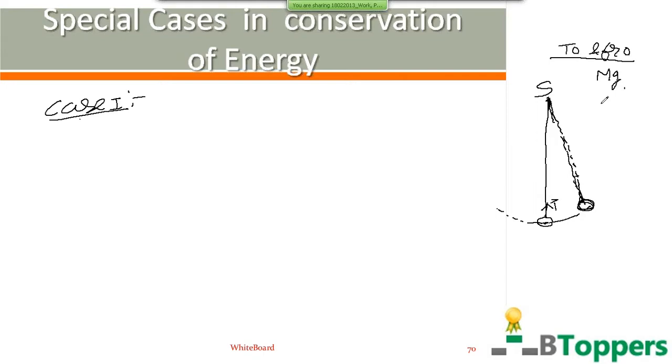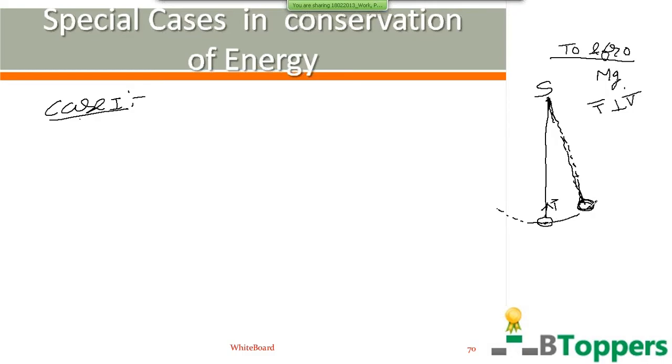This tension force exerted by the string on the bob acts perpendicular to the instantaneous velocity of the bob at all instants during the motion. Therefore, no work is done by the tension force by the string on the bob. So as the bob oscillates to and fro in the vertical plane about the lowest position, if you consider any part of the motion of the bob, work is done only by the gravitational force as the bob moves from the highest position to the lowest position. No work is done by the tension force by the string on the bob.